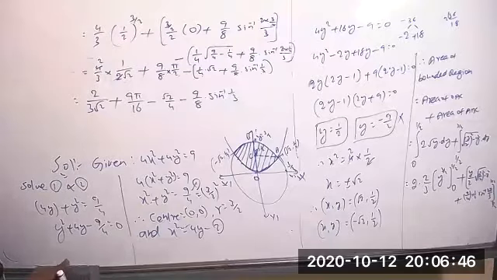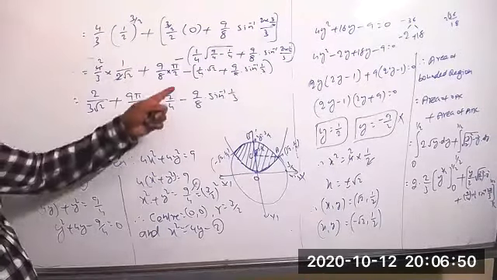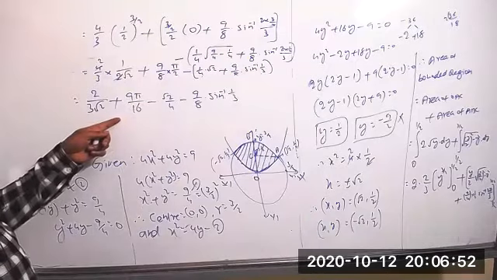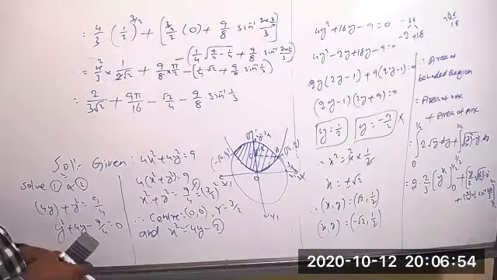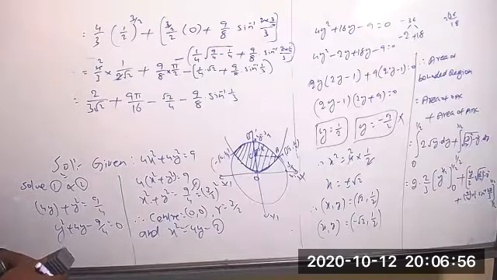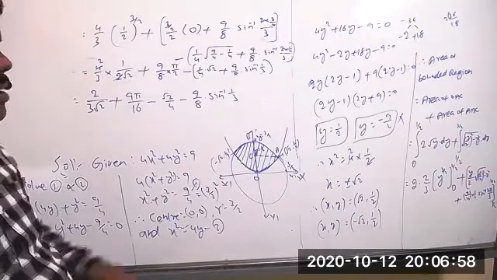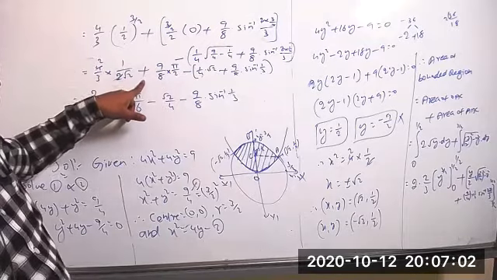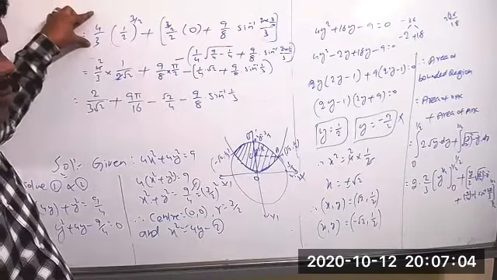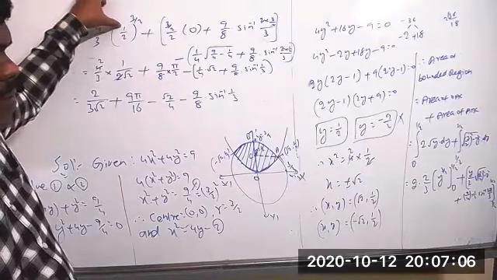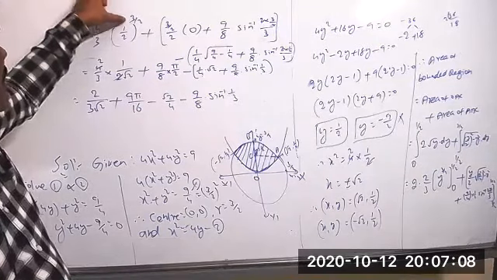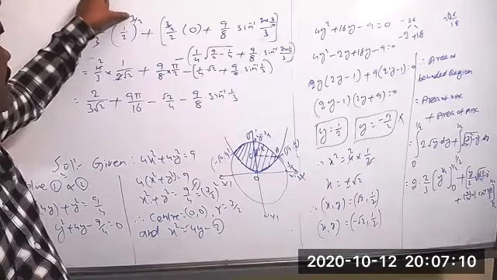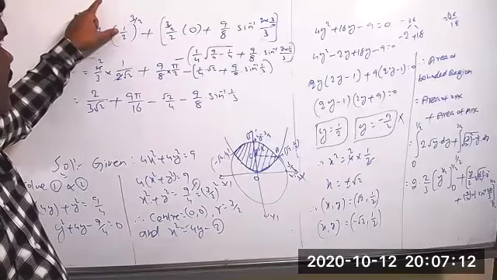Still somewhere we can take the common here now. Anybody done the mistake? Once again check it once. This is fine. 4 by 3 into, correct? 1 by 2 whole power 3 by 2. It's correct only. So 1 power anything equal to 1. And 3 power that 1 equal to, clearly can write out 2 root 2.